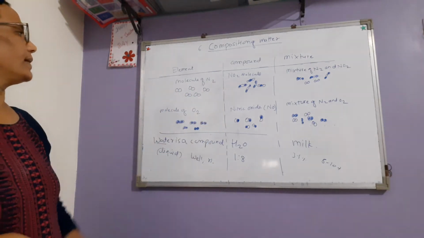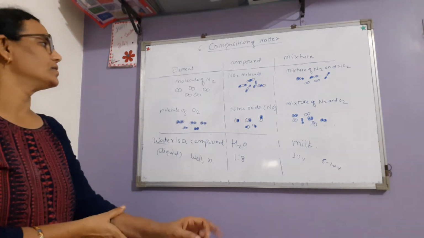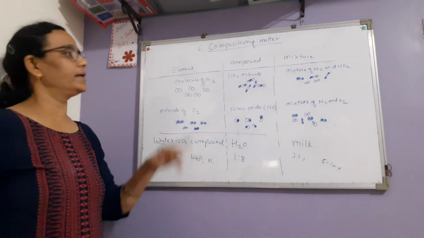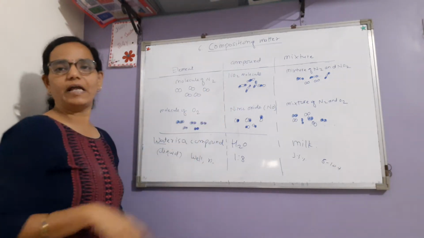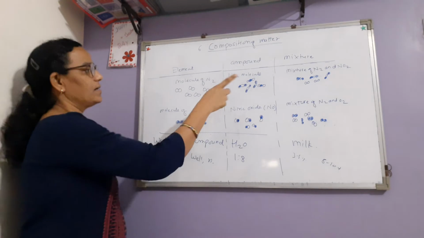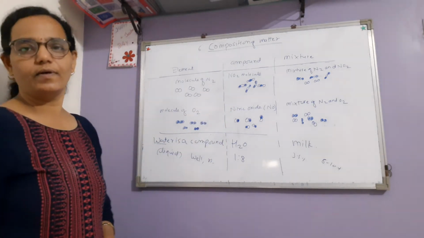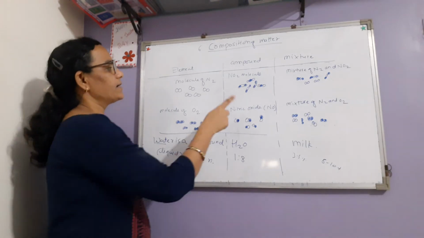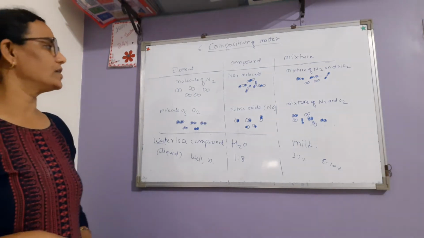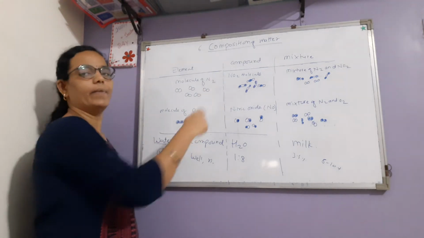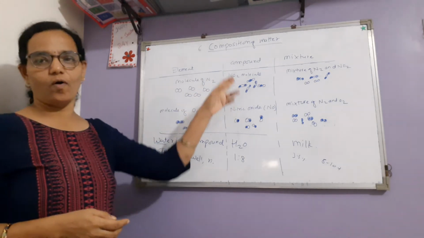Now a compound of nitrogen: the NO2 molecule is a compound of nitrogen. So what is the difference between element and compound? A compound contains two or more types of elements. In this compound NO2, by the formula we come to know that it contains nitrogen and oxygen. These two elements chemically combine together in fixed proportion, and then the compound is formed.